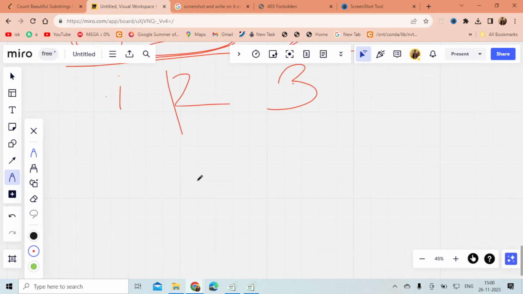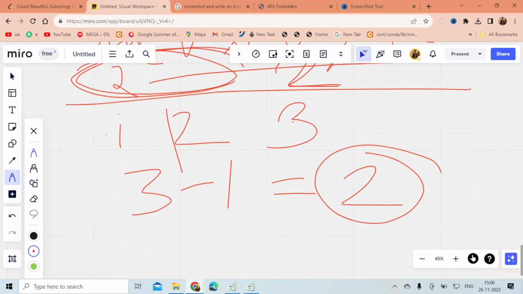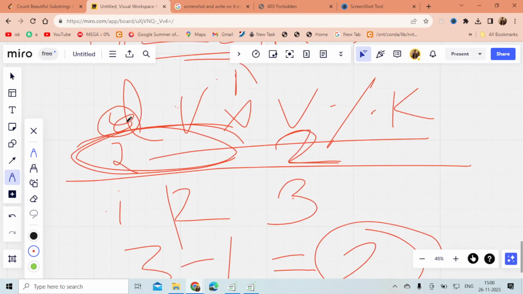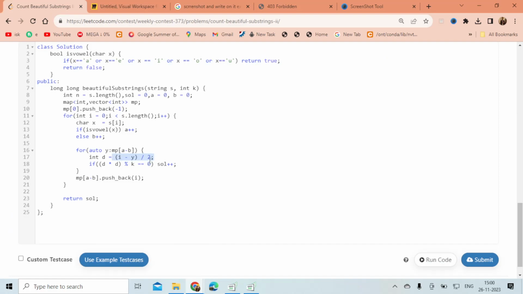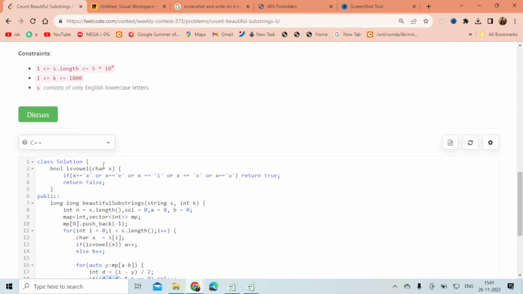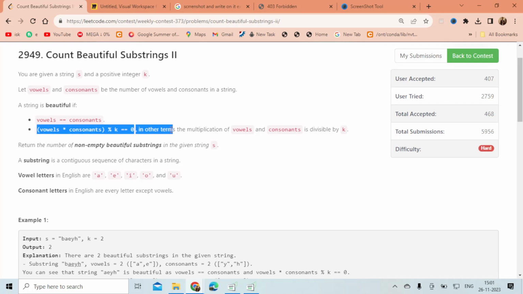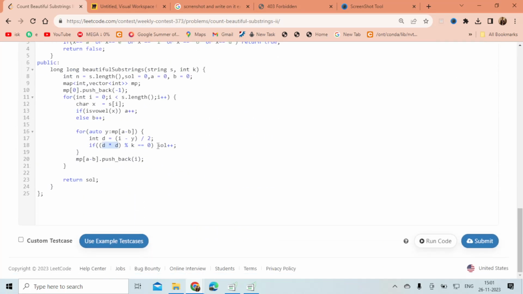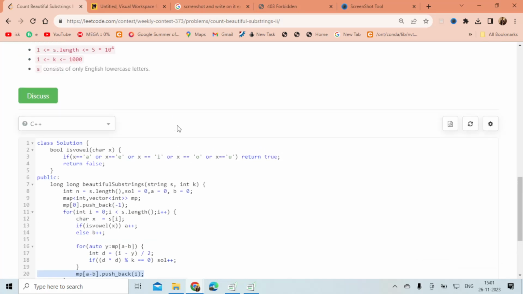3 minus 1 gave me the number of elements between my previous index and the current one, and I just divide by 2 to get the count of vowels. We know the count of vowels equals the count of consonants, and we check the given condition. If this is the case, I increase the solution, and I then put my current index into the map. I hope it is pretty much clear to you.